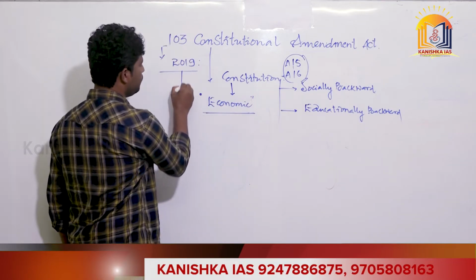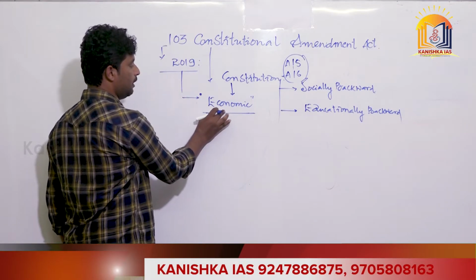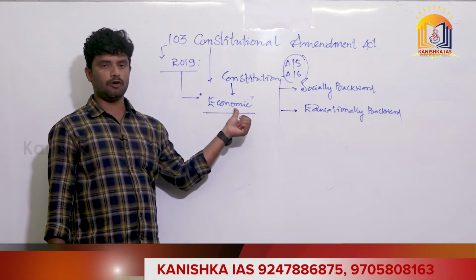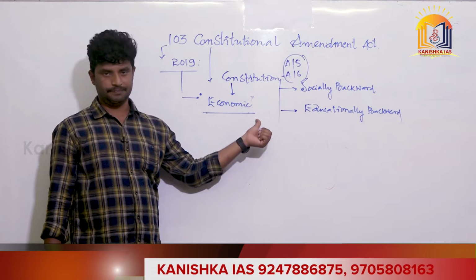In 2019, for the first time, the government of India enacted an act providing reservations to the economically weaker sections of citizens.